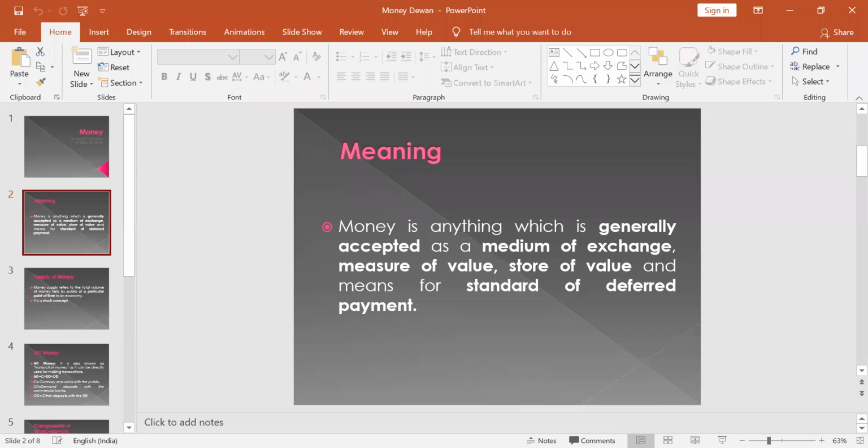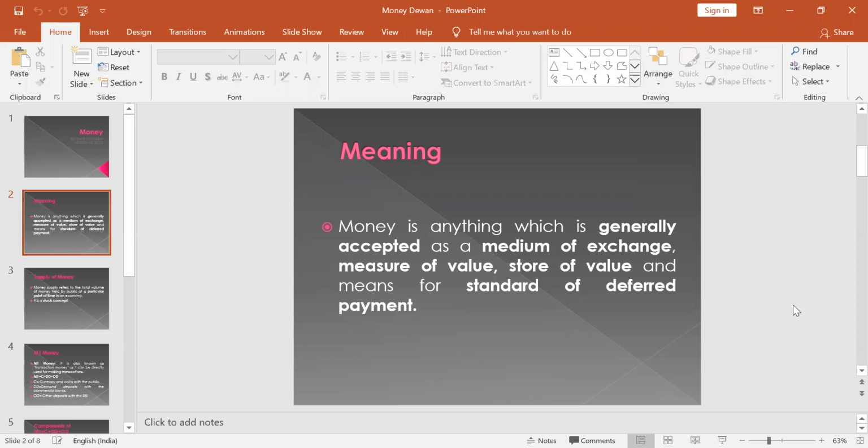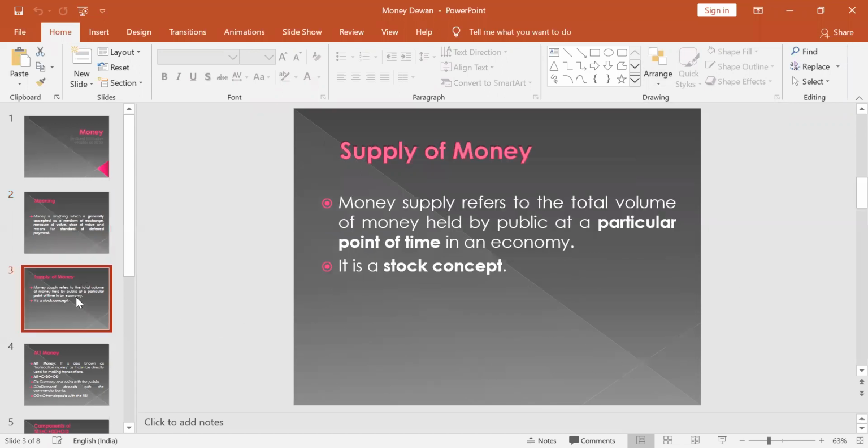Students, by now we have discussed what is money. Money is anything which is generally accepted as a medium of exchange, measure of value, store of value, and means for standard of deferred payment. Now we come to the supply of money.